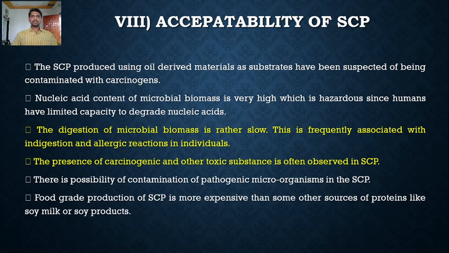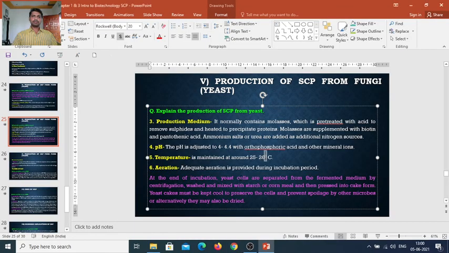Food grade production of SCP is more expensive than some other sources of proteins like soy milk or soy products. So food grade SCP production is more expensive. So this is all about the acceptability of the SCP.